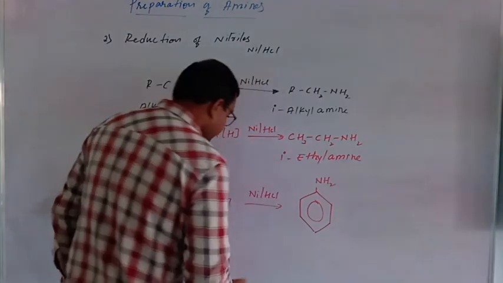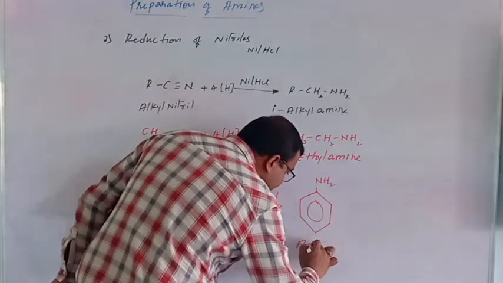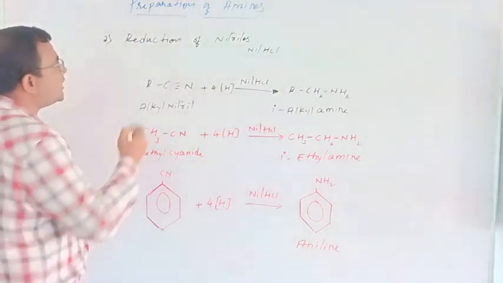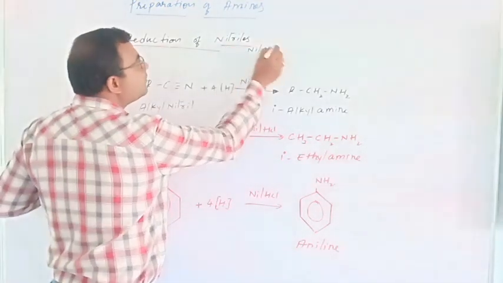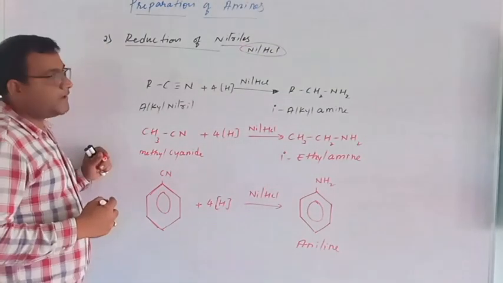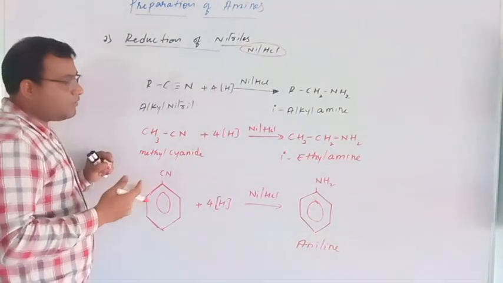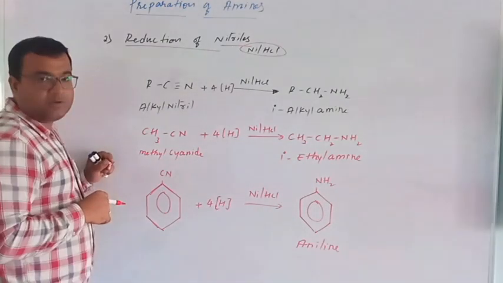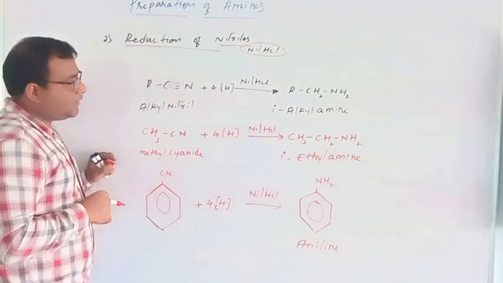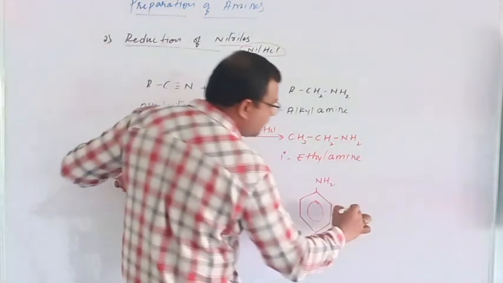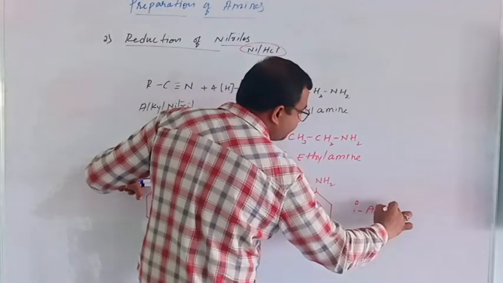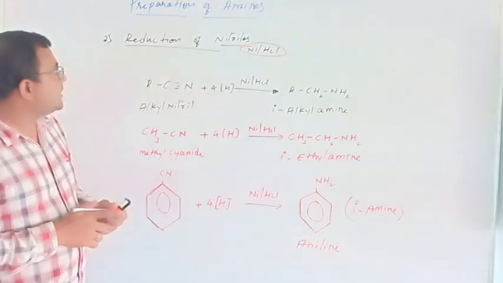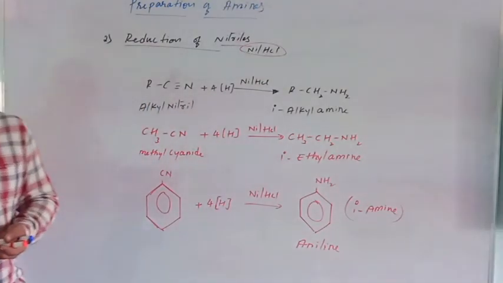With the substituted aniline is directly converted. So this is reduction of nitriles or cyanide group, and the reducing agent is nickel and HCl. What type of amines can we prepare? We can prepare 2 types of amines. One is aliphatic amine, one more is aromatic amine. But both are primary amines, 1 degree amines, prepared from this reaction, reduction of nitriles.